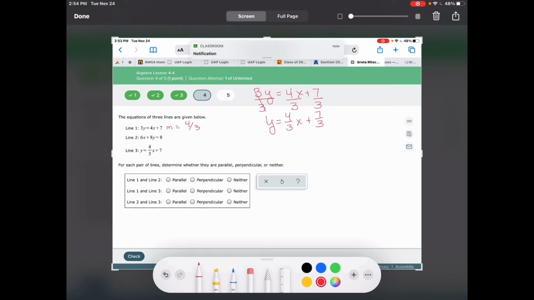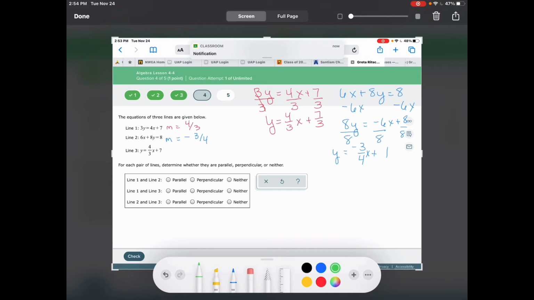Okay, and then I have this equation. I'll give it its own color. 6x plus 8y equals 8. And I'm going to subtract 6x. I have 8y equals negative 6x plus 8. And divide by 8. I get y equals negative 6/8, which is negative 3/4, x plus 1. The slope of this line then is negative 3/4. Look at that. These two are perpendicular. Can you see opposite reciprocal?